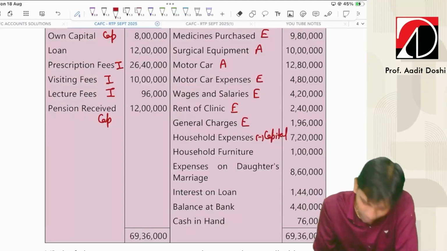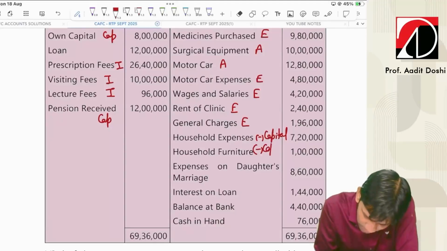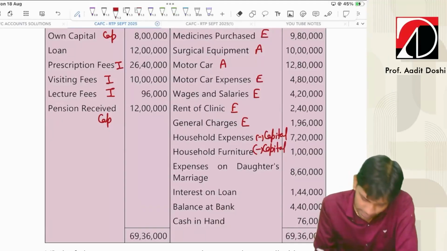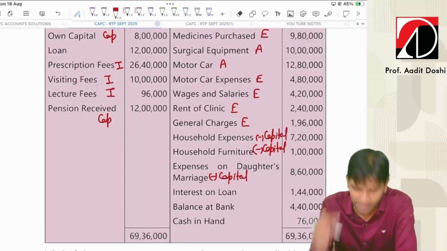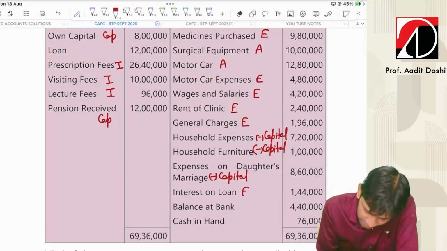Purposely they have asked the capital account. Household furniture, don't say asset. Again, this is drawings, less from capital. Read the words household furniture. Expenses on daughter's marriage, again this is drawings, less from capital. So basically three drawings are there. Interest on loan, expenditure. Balance at bank, asset. Cash in hand, asset.